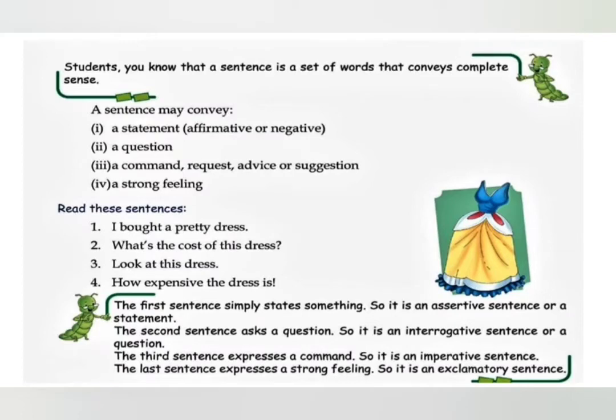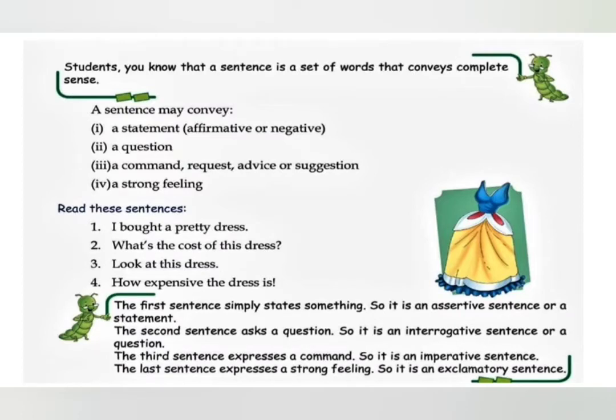So the first sentence, what is it doing? It is simply stating something. It's just telling you, I bought a pretty dress. So it's an assertive sentence, or even you can call it a statement. Then the second one, what's the cost of this dress? Here you are asking a question. So it's an interrogative sentence.